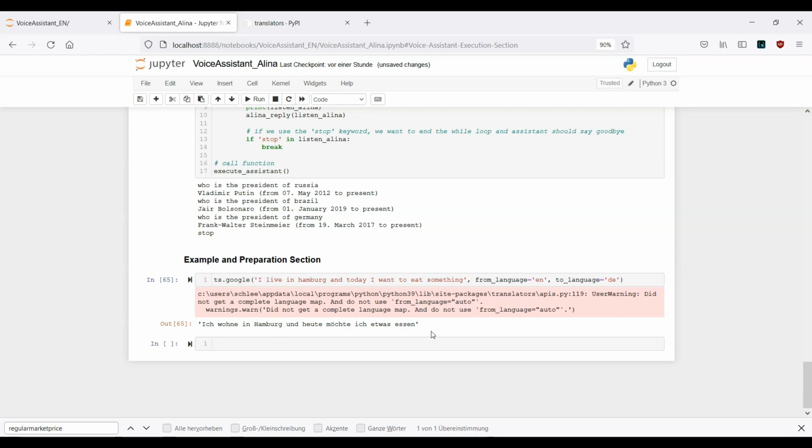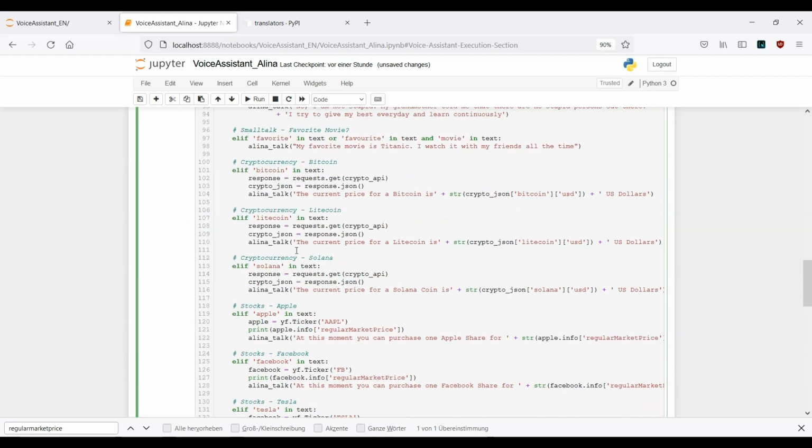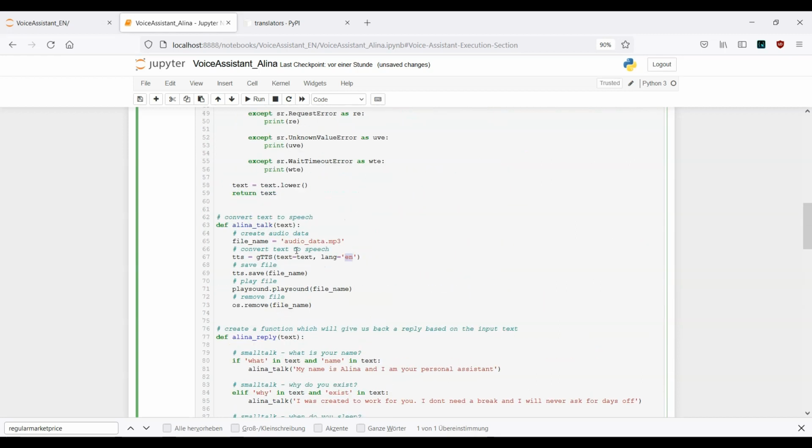Okay, let's say you want to translate something to Spanish. It's not a big deal to configure this function so that the Spanish pronunciation will be just how it actually should sound like, and not by a German voice. This is what I want to tell you here.